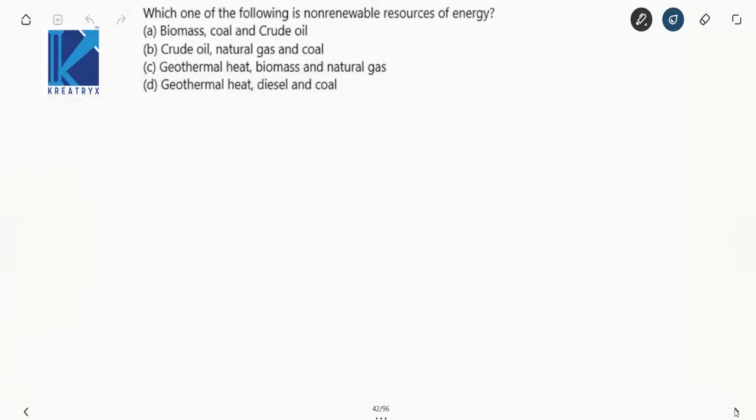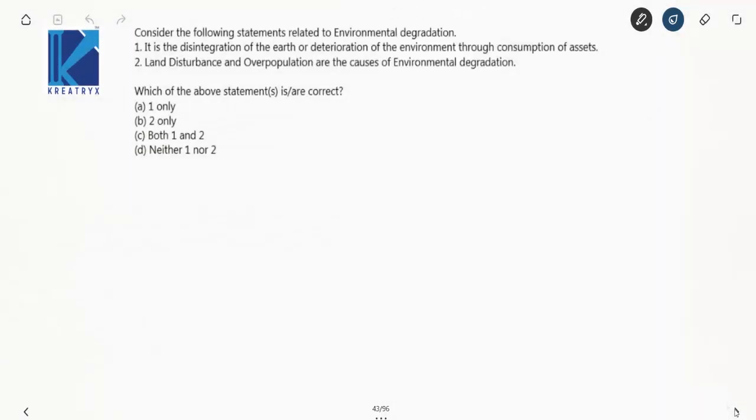Next one. Which one of the following is a non-renewable source? Now your easy option, right? Crude oil, natural gas and coal are the non-renewable sources. One easy picking. Now, consider the following statements related to environmental degradation and you are asked to find out the correct statements. Right. It is the disintegration of earth or deterioration of environment through consumption of assets. Perfectly right. Now land disturbance and overpopulation are the causes of environmental degradation.